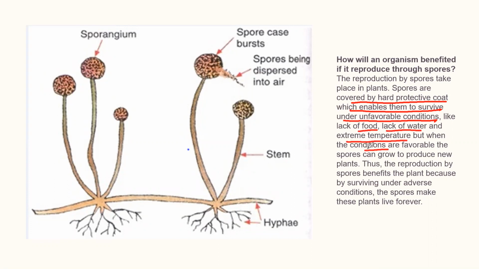But when the conditions are favorable, the spores can grow to produce new plants. So sporulation helps the organism to survive under unfavorable conditions. Thus, reproduction by spores benefits the plant because by surviving under adverse conditions, the spore makes the plant live for a longer duration of time.